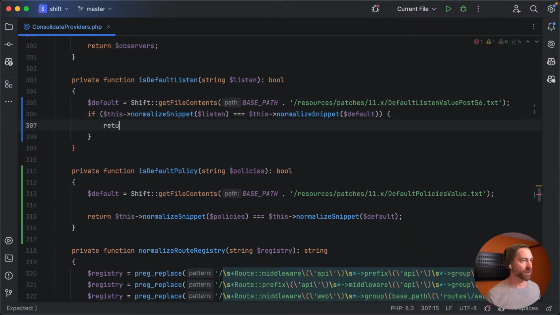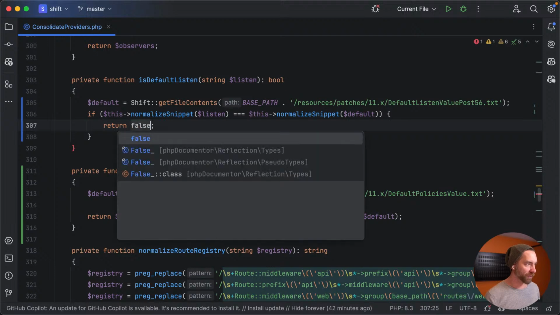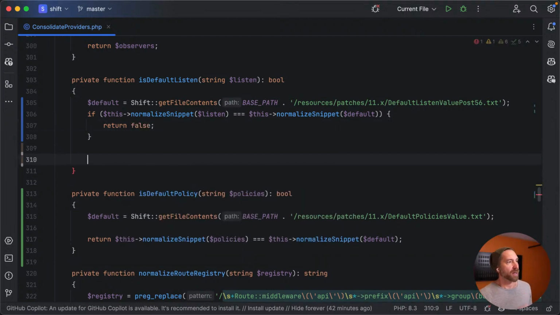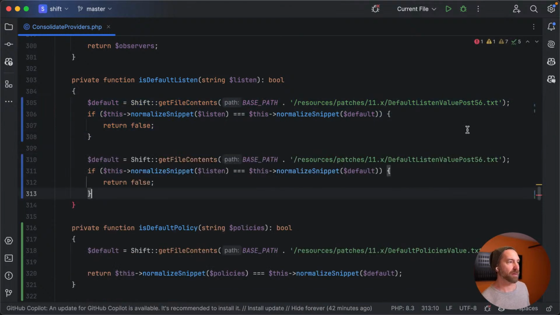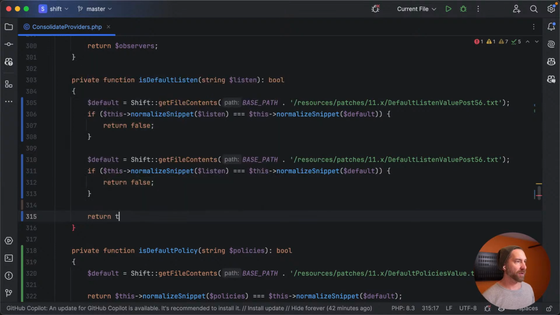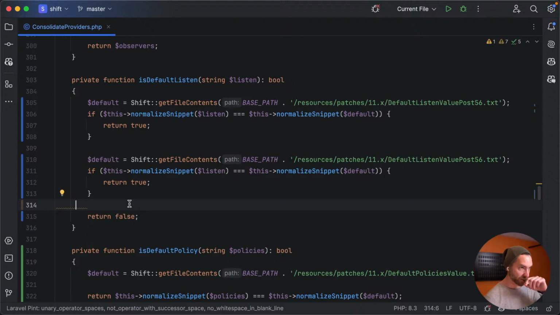If it's default, return true. Otherwise, the default will be to return false.